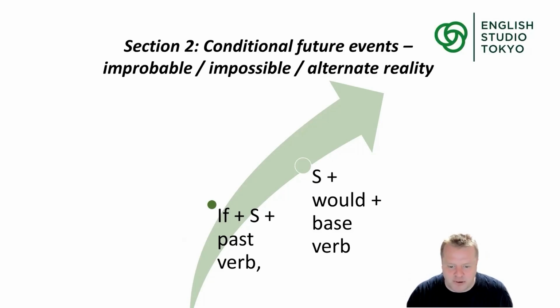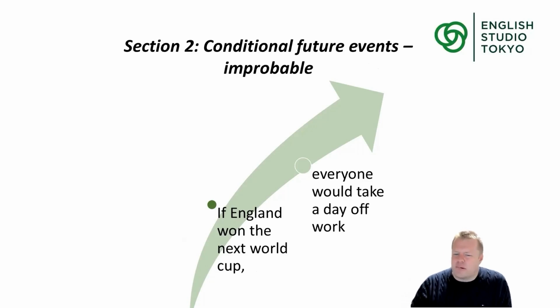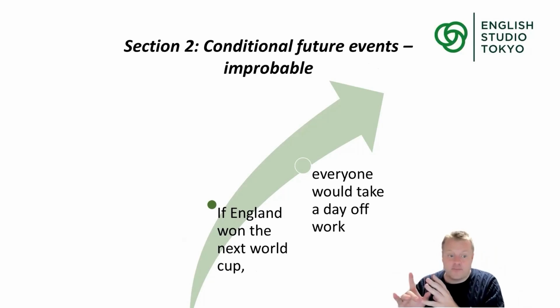Let's look at some examples. So what about improbable? So remember, improbable means that the speaker thinks that there's a very small chance. And again, this could be strategic.